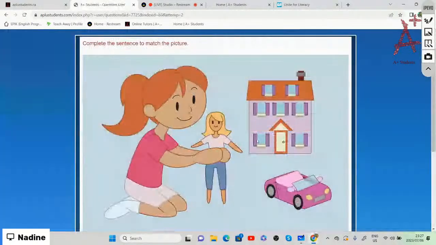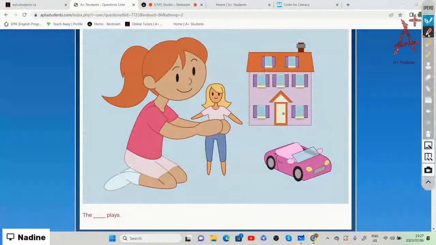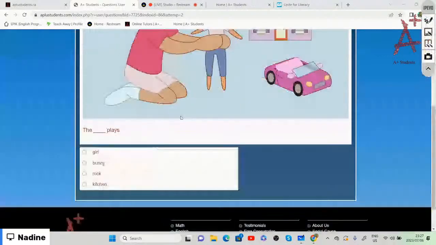Okay, so the first one says complete the sentence to match the picture. The what plays? If we look at this picture, who is this? Who does it name? Is it the girl plays, the bunny plays, the rock plays, or the kitchen plays?